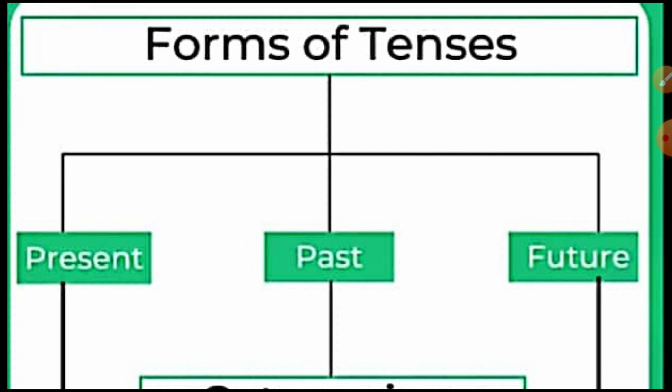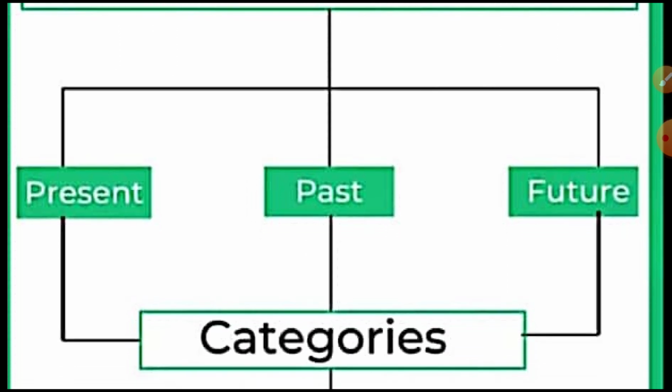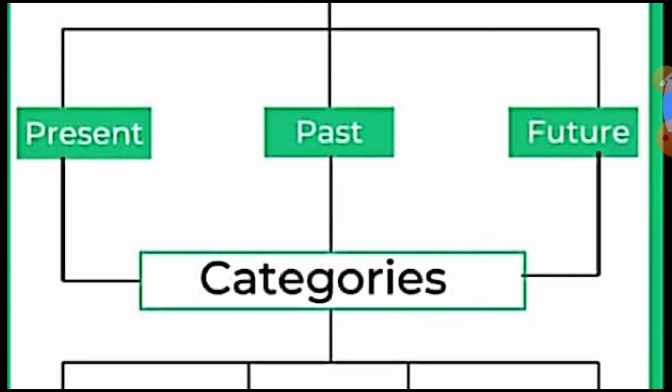Today I am going to deliver a lecture on the topic tenses. In my last video, I taught you about the structure of past indefinite and past continuous. Now in today's video I am going to tell you about the structure of past perfect and past perfect continuous tense. You know very well that tense is a form of verb which shows not only the time of an action but also the state of an action.